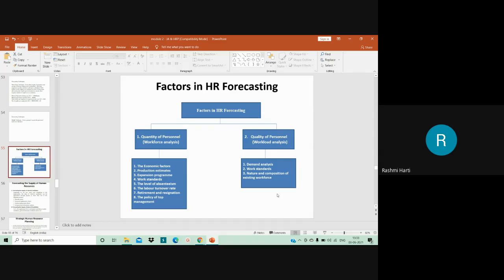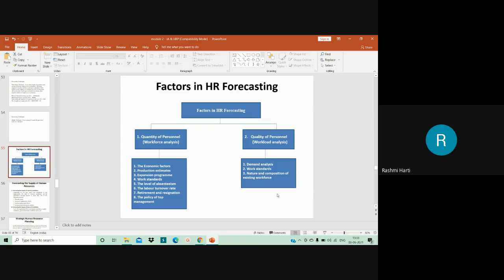The next factor which influences human resource forecasting is the existing manpower inventory. Whenever you want to forecast the manpower in the organization, the first thing HR looks into is the existing manpower inventory. That means, at present, what is the manpower in my organization?